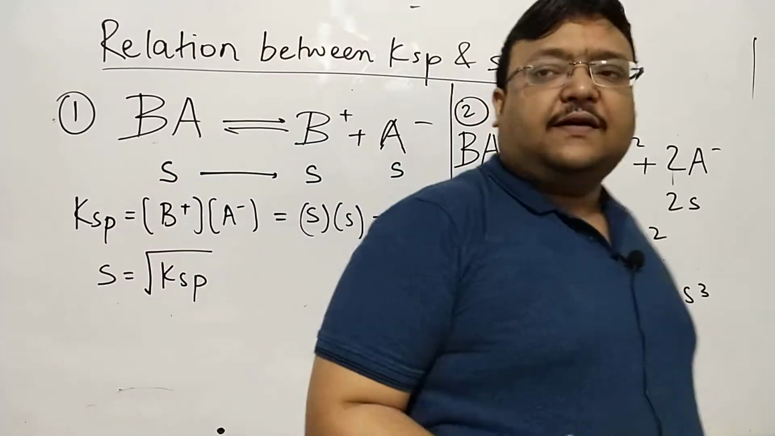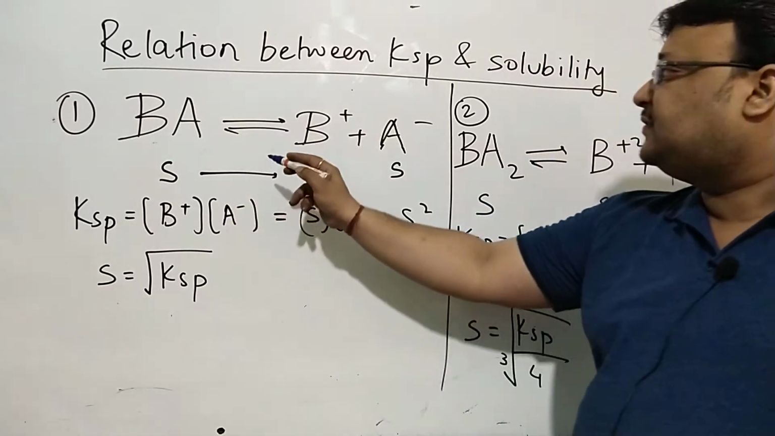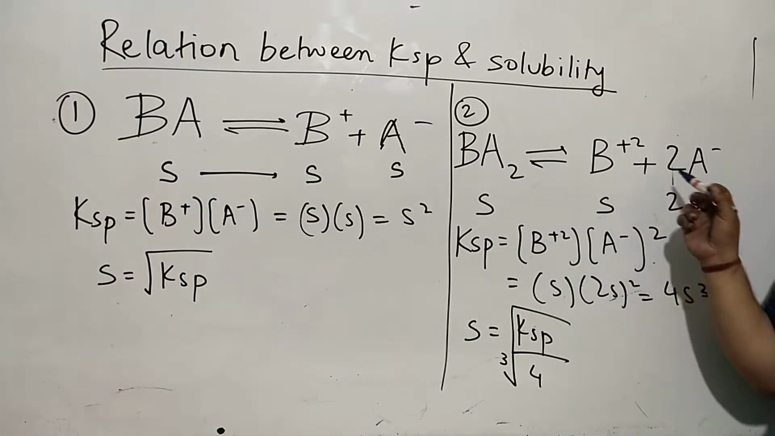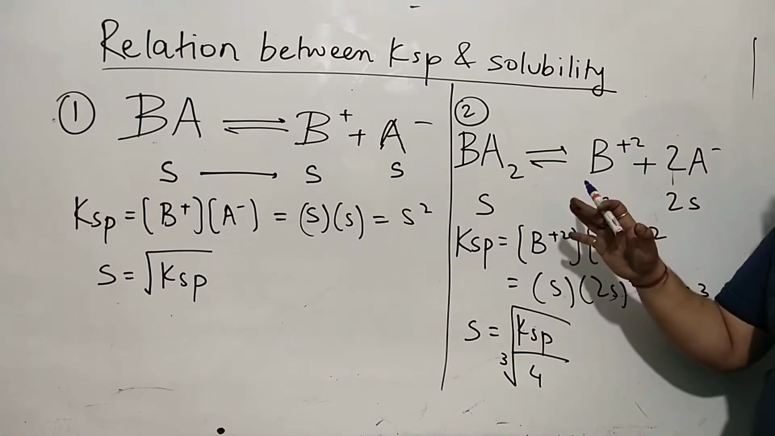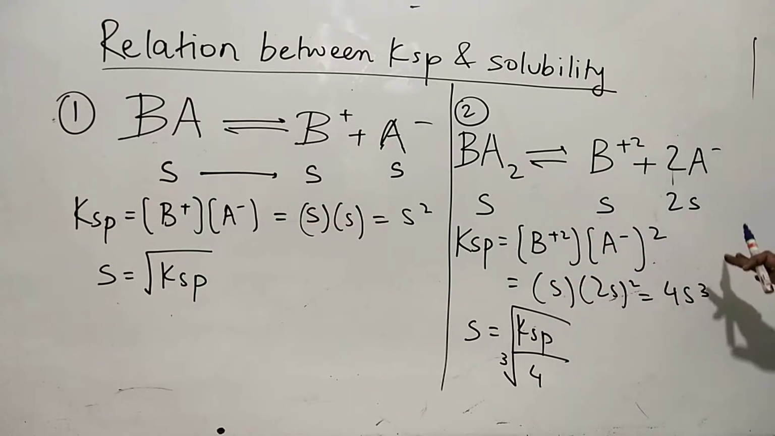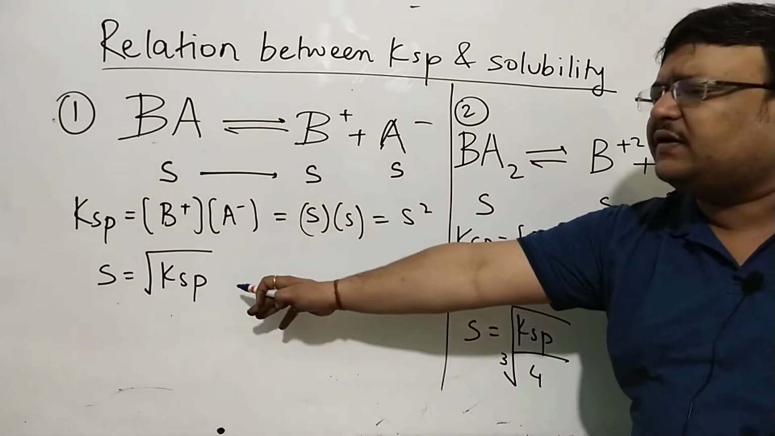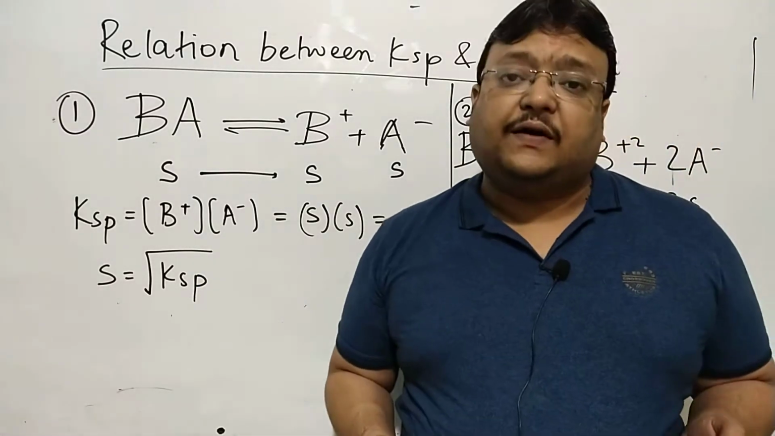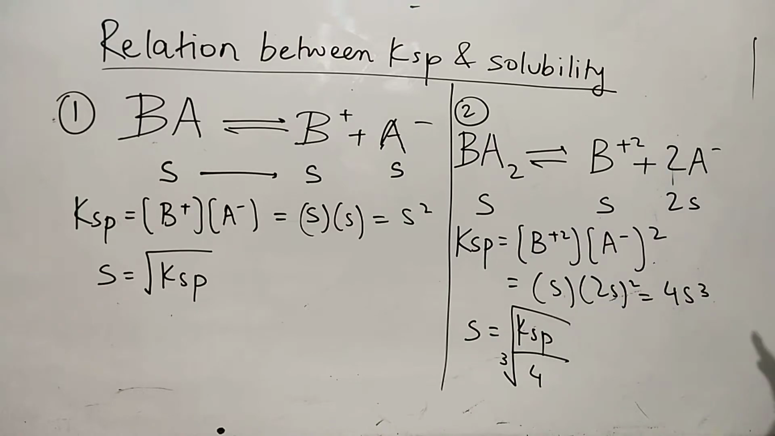So this is when it's a binary salt giving you two particles. This is when it's a ternary salt giving you three particles. You'll want to copy it right away. I'll take up a few more cases, but before that you need to copy this. Generally the KSP value is given, solubility has to be calculated, and vice versa. So you'll want to copy this right away, and we'll take up a few more examples.